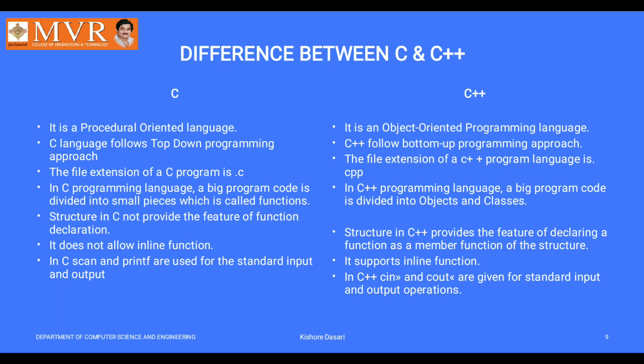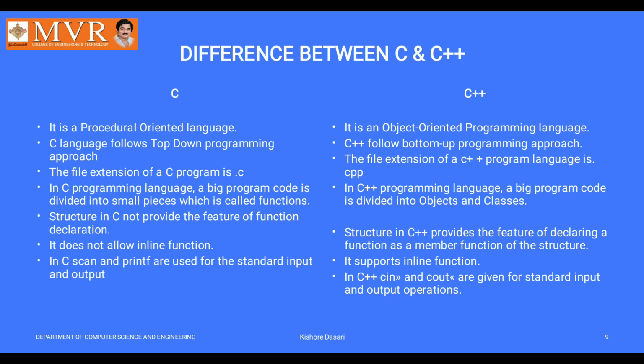Next point. C does not allow inline functions, while C++ allows inline functions. In C++, structures provide the feature of declaring a function as a member function of the structure. In C programming, scanf and printf are used for standard input and standard output.